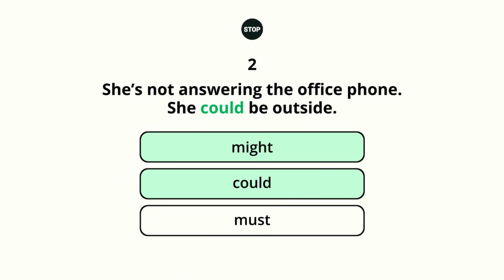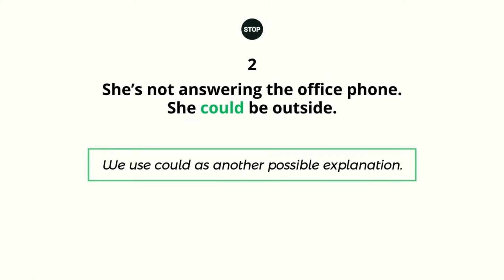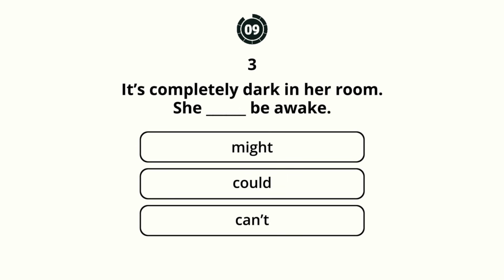She's not answering the office phone. She could be outside. It's completely dark in her room. She can't be awake.